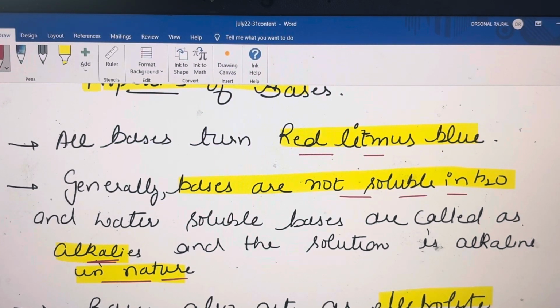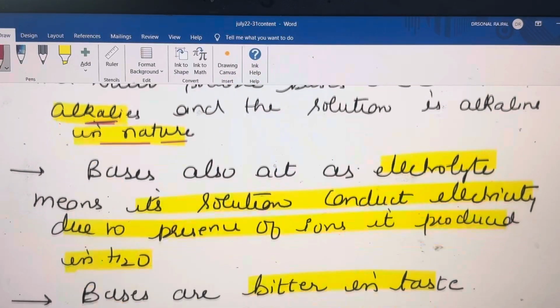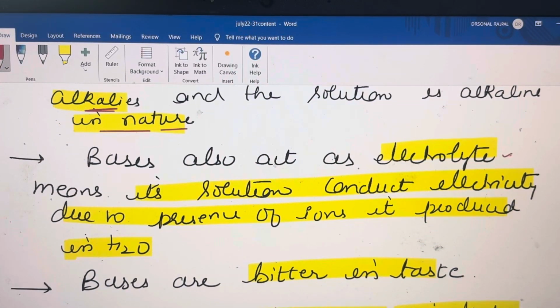And all bases act as electrolytes. Electrolyte means, students, when the base is dissolved in water it will produce ions, and these ions conduct electricity when electricity is passed through its solution. So that's why bases are also called electrolytes, because the solution conducts electricity due to the presence of ions produced when it gets dissolved in water.